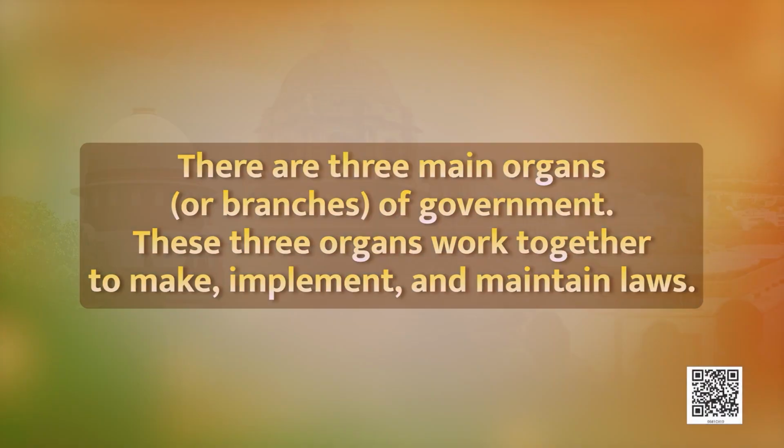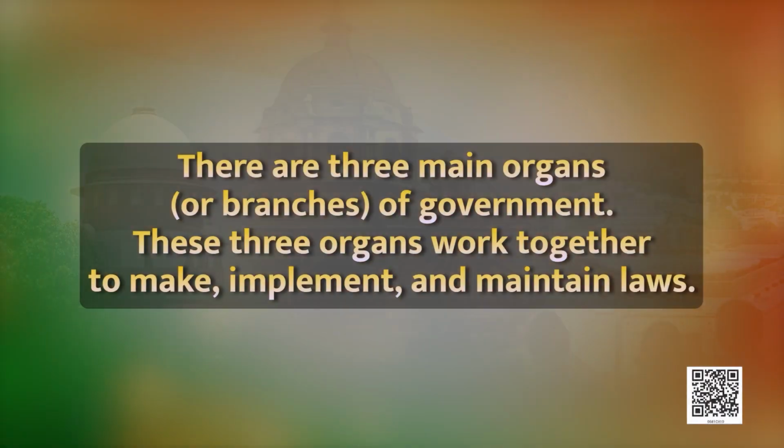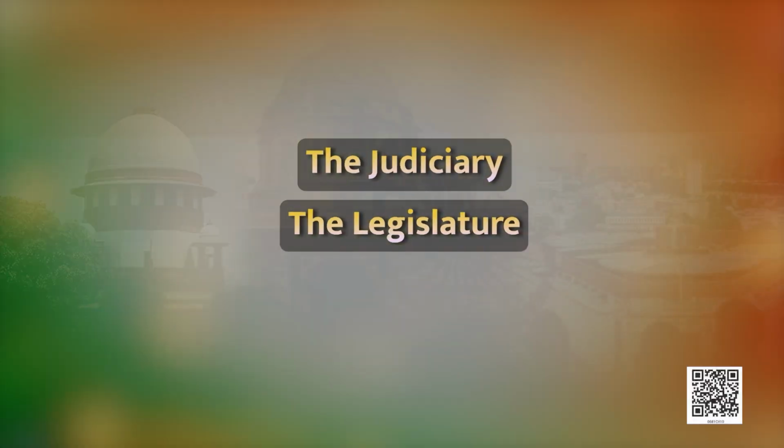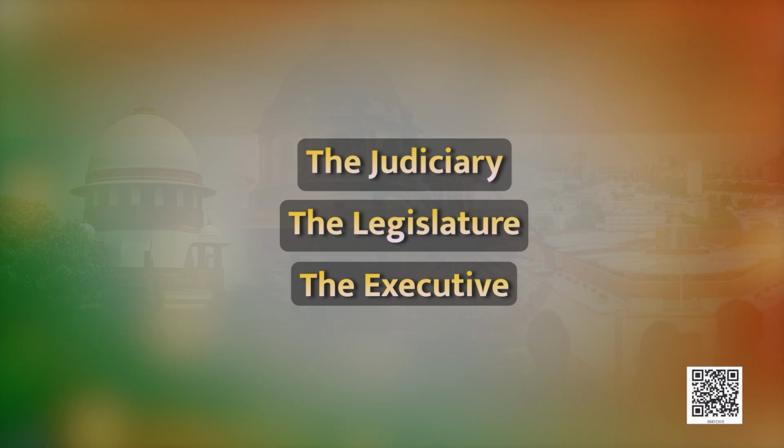Dear students, there are three main organs or branches of government. These three organs work together to make, implement and maintain laws. These are the judiciary, the legislature and the executive. First, we will learn about the judiciary.